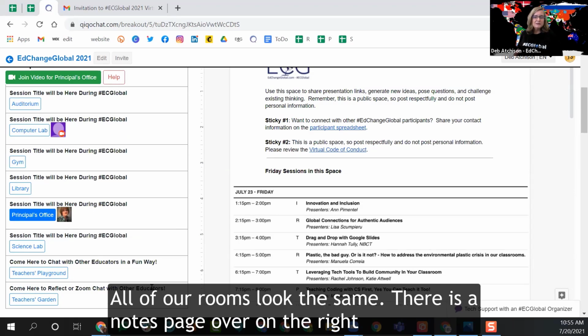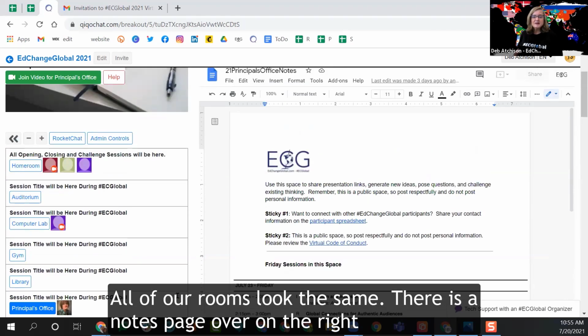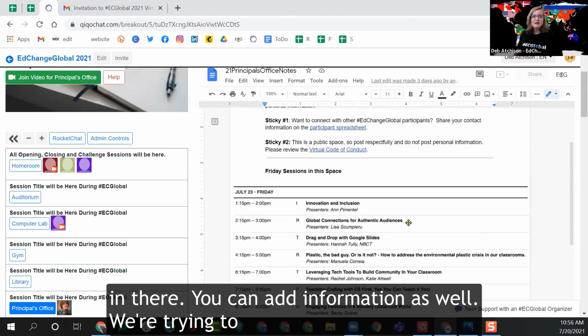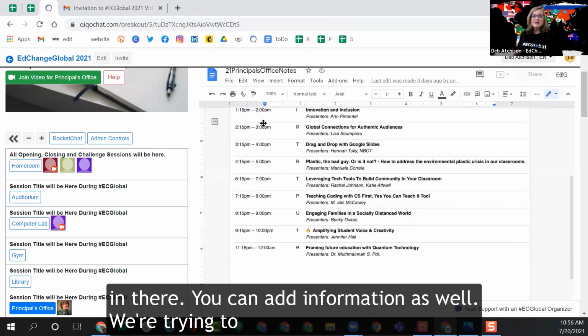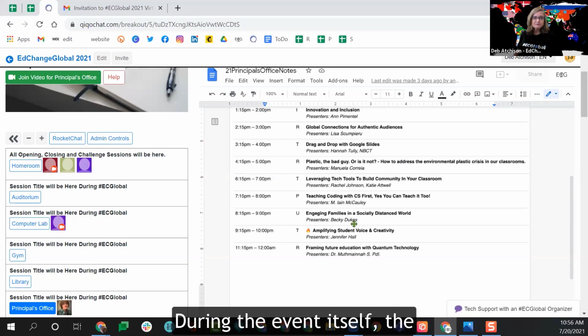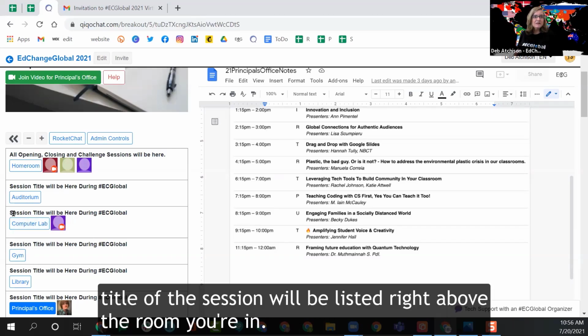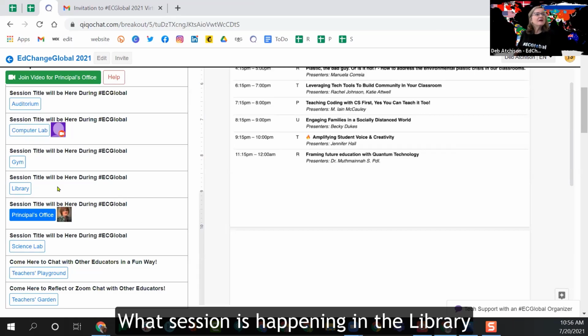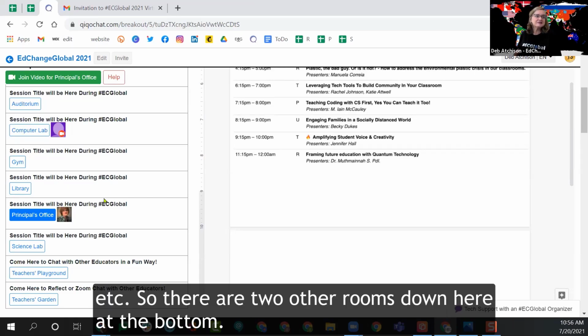Now, in all of our rooms, they look the same. There's a notes page over on the right that maybe your presenter will add some information there. You can add information as well. We're trying to have the sessions that are in that room listed also. During the event itself, the title of the session will be listed right above the room name. So I will know what session is happening in the principal's office, what session is happening in the library, etc.